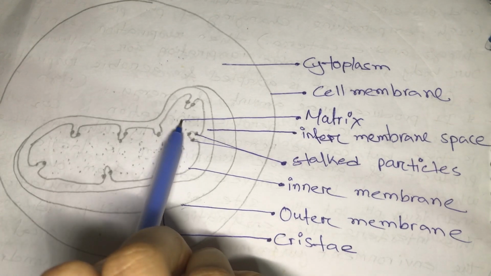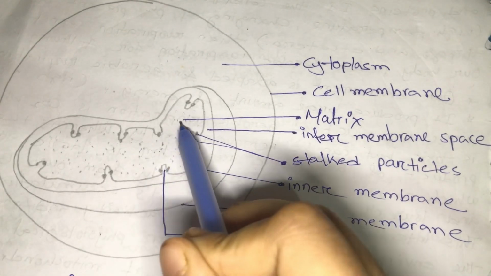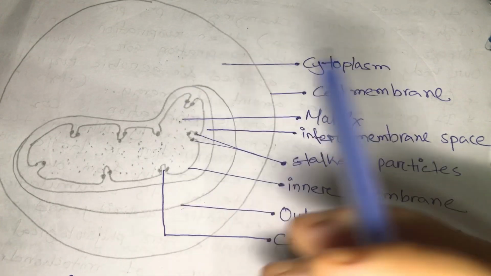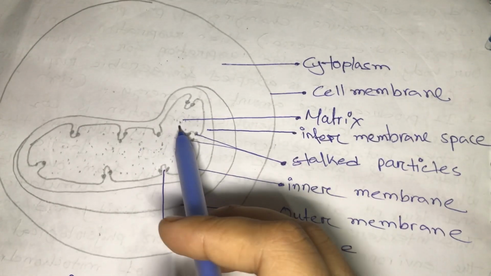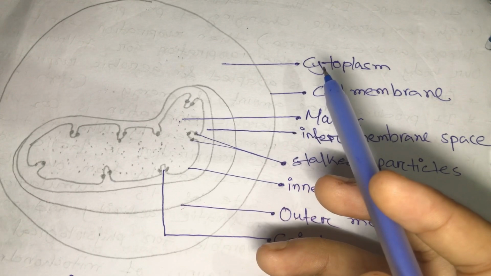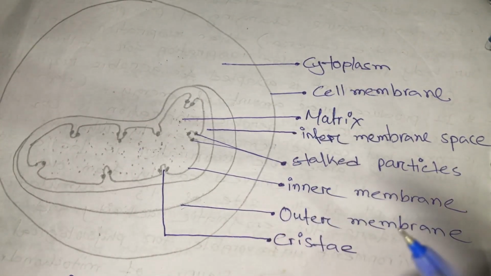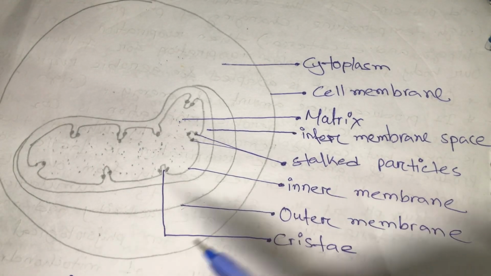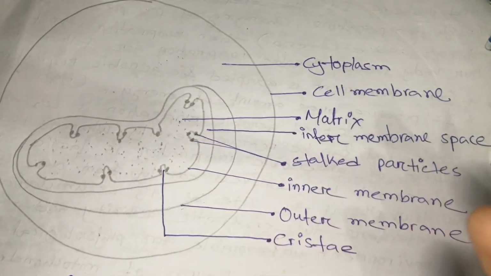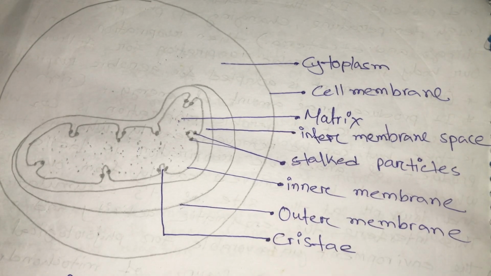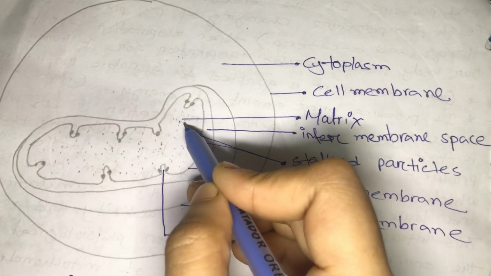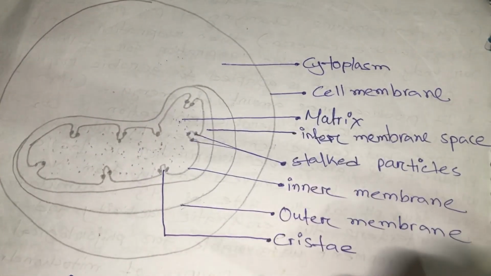The matrix contains really specific enzymes and chemicals which are needed for aerobic respiration. Some of the names of the reactions of aerobic respiration are the linked reaction and the Krebs cycle. We will know more about it in detail in further classes. I'm just giving a basic idea that the linked reaction and Krebs cycle are reactions in aerobic respiration, and they occur in the matrix.